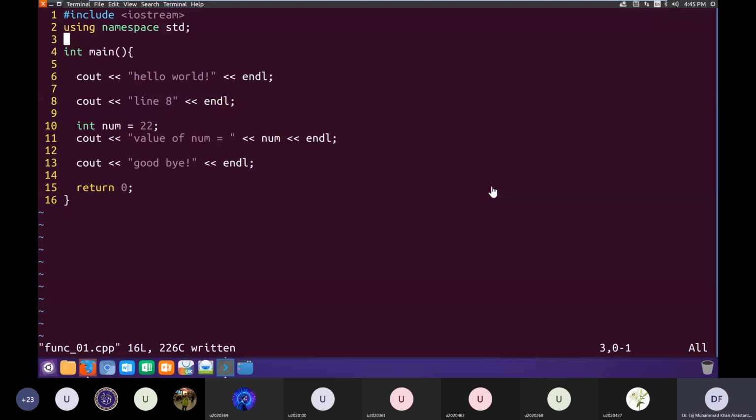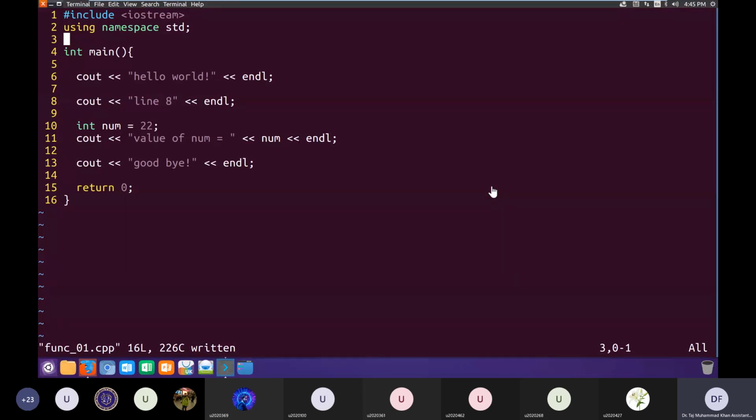Before I tell you what functions are and how we use them in C++, I'll first give you some reasoning: why do we need functions? That will better set the context for functions, and then we can use them. So sometimes you have a piece of code, a set of statements that you want to use repeatedly